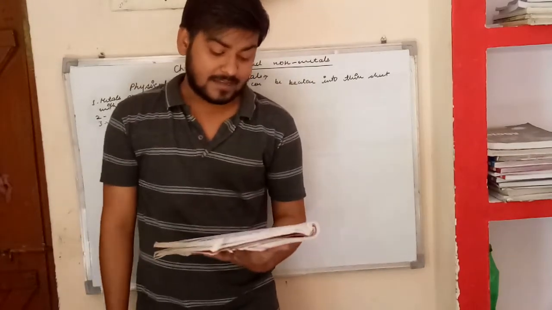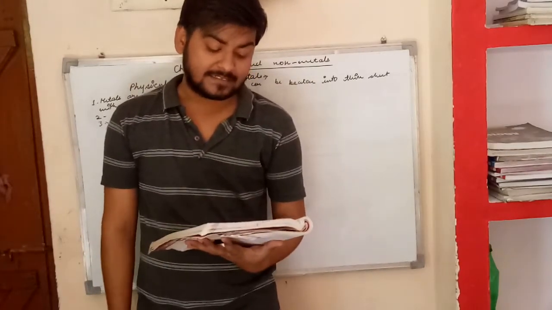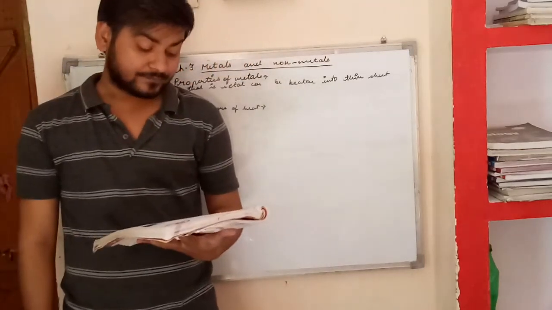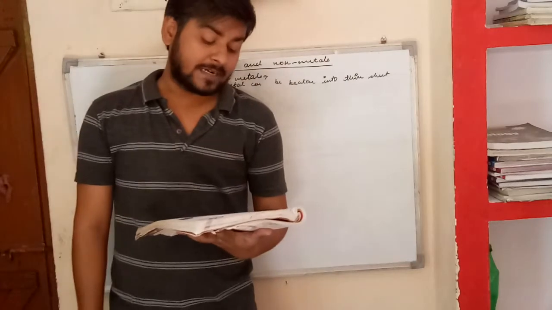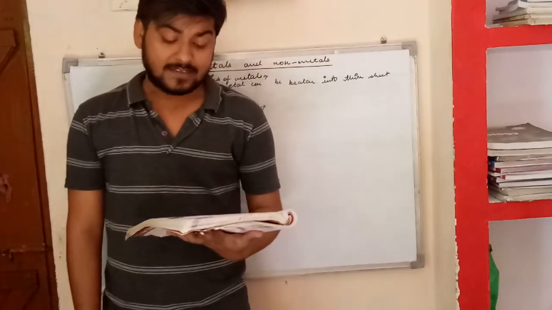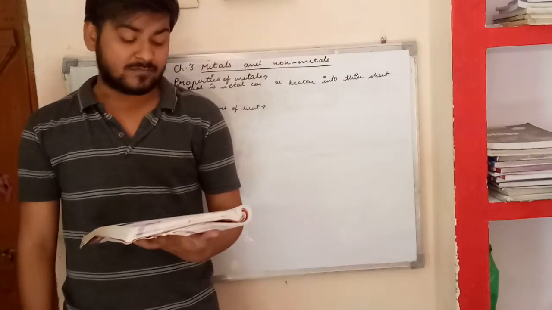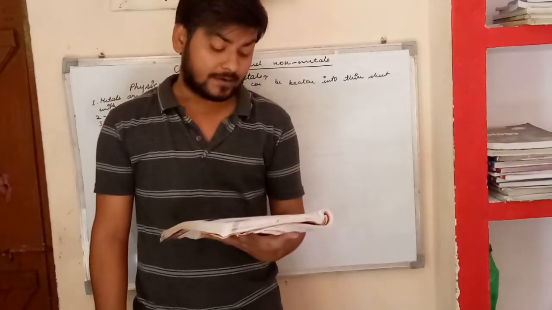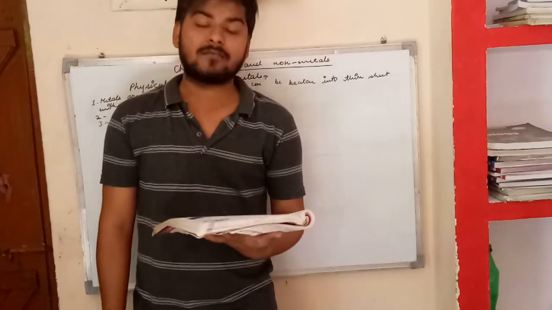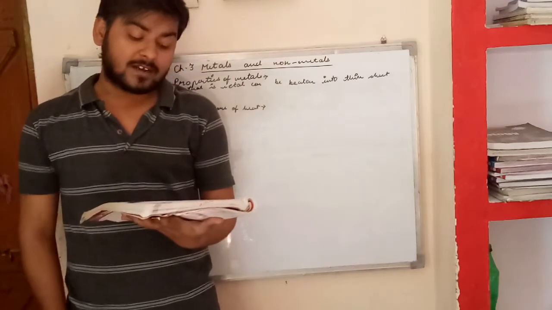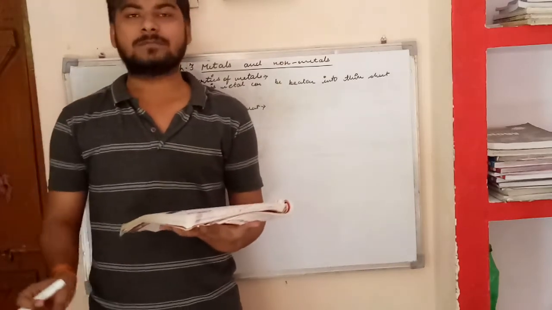Now the sixth property, metals are generally hard. Most of the metals are hard, but all the metals are not equally hard. The hardness varies from metal to metal. Most metals like iron, copper, aluminium, etc. are very, very hard and they cannot be cut with a knife.